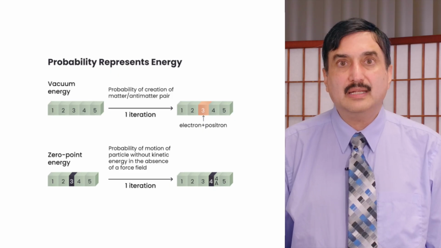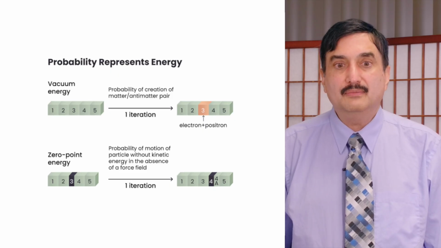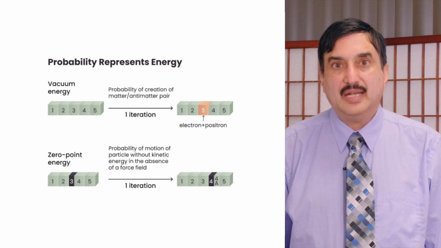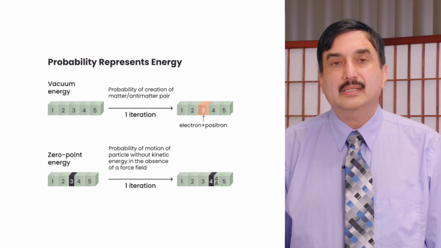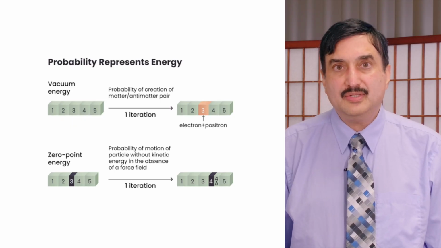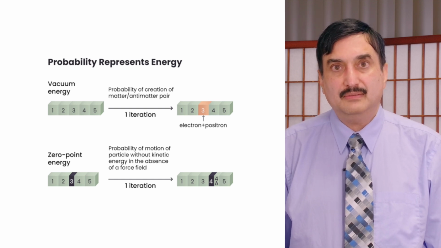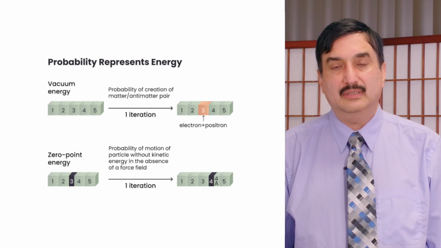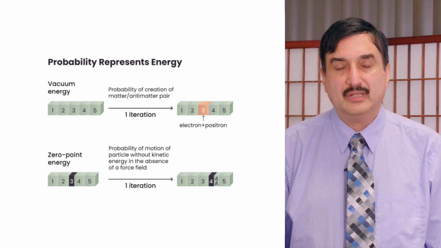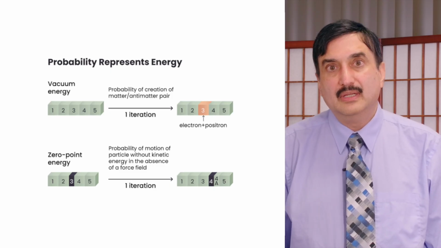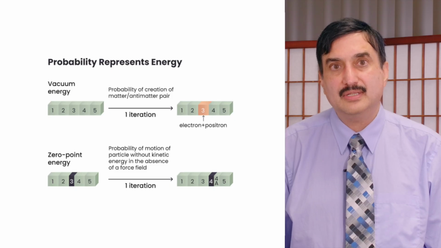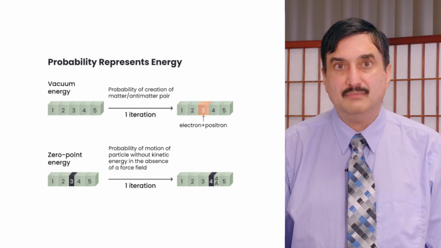And that's consistent with the vacuum energy interpretation of quantum mechanics. Now, the current vacuum energy is low enough that it doesn't lead to generation of heavier elementary particles, but you can possibly create electrons and positrons with the current vacuum energy.